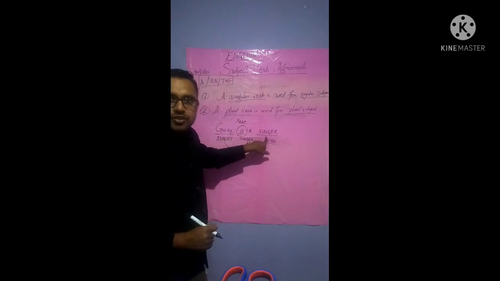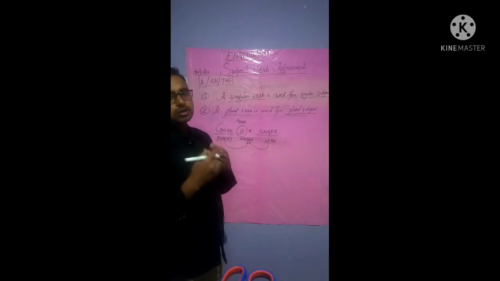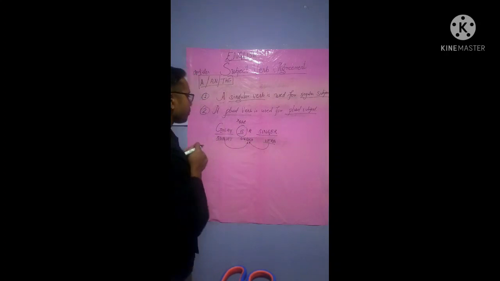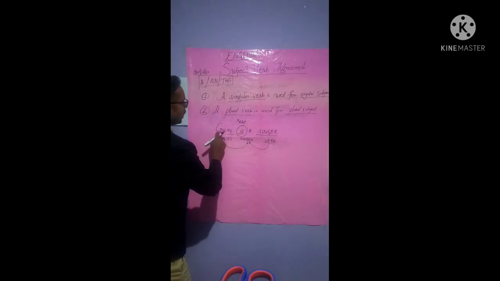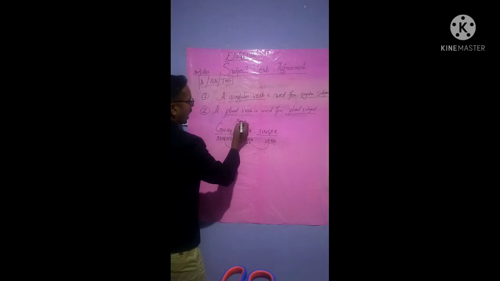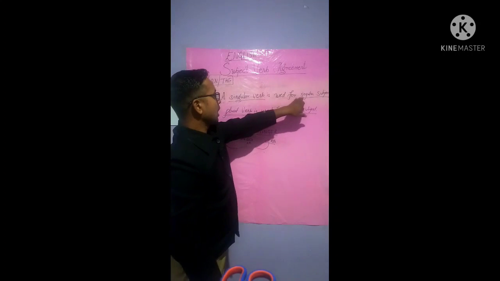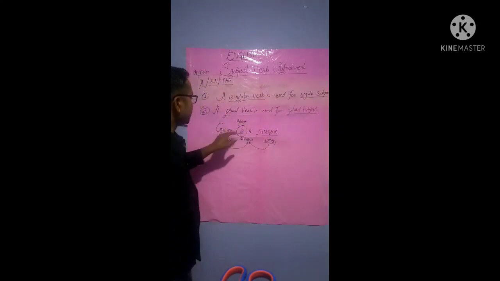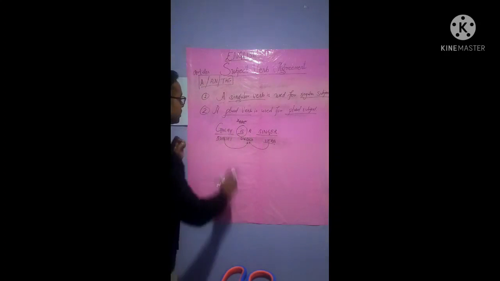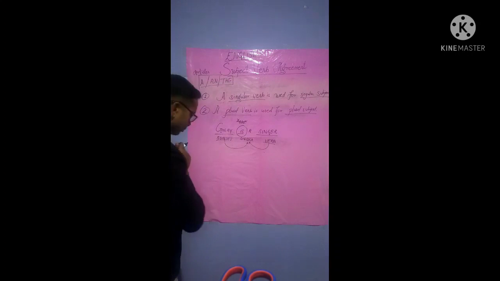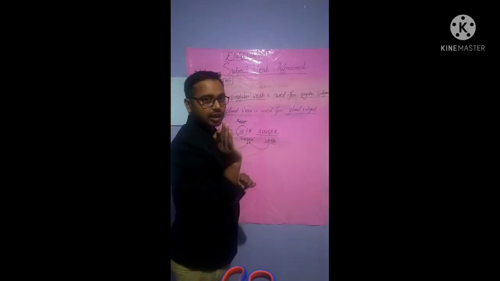And the verb is a performing action, isn't it? Here, singer, because he is a singer, isn't it? He is not a player, he is not sleeping, he is a singer, he sings, isn't it? So the performing action is singing. Gole is a singer. Now here, are is a very wrong word because the rule says a singular verb is used for a singular subject. Here, a singular subject has been used and is used. Now, similarly, we will talk about a plural verb is used for a plural subject. All right.